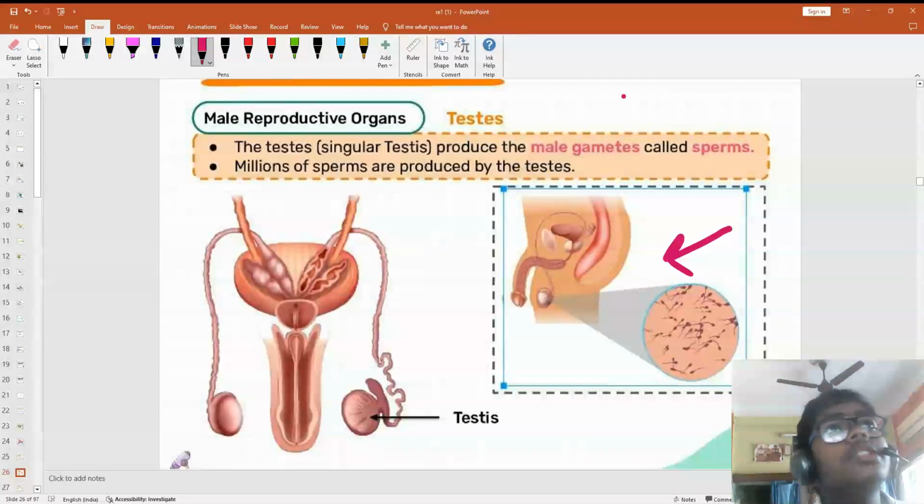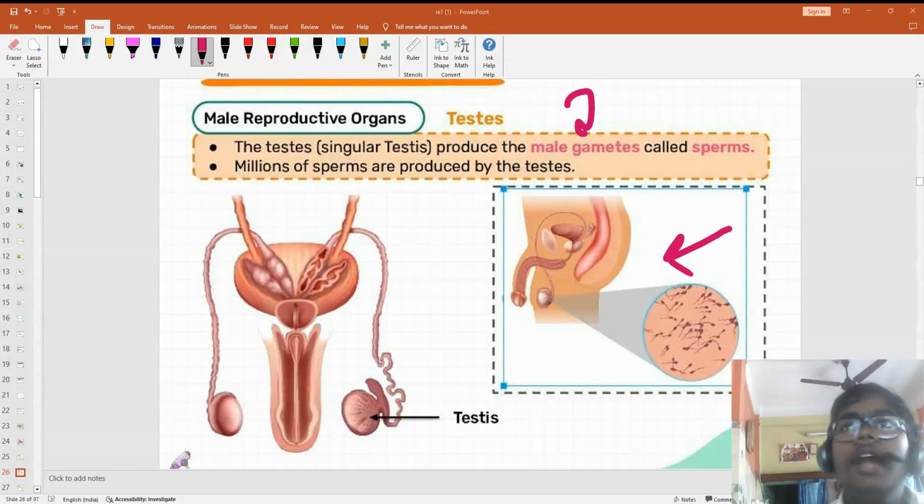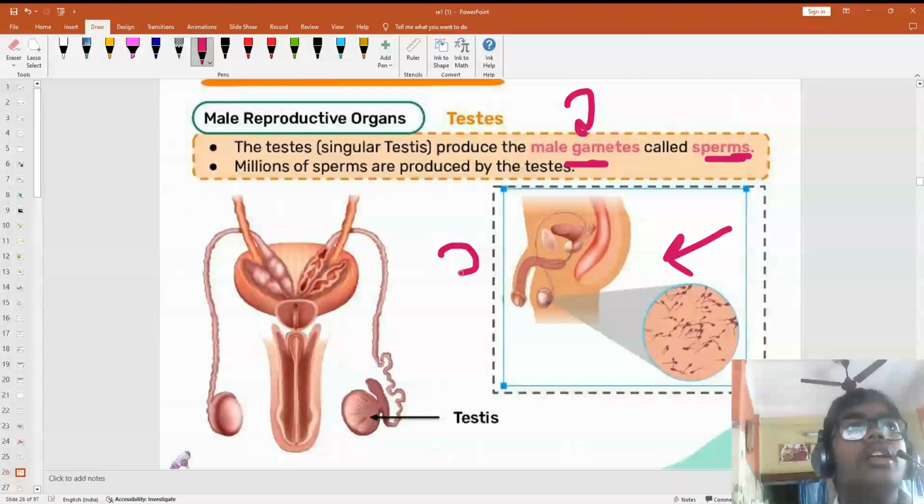Testis produces male gametes, or sperm. Understand? They are called sperm. How are they structured? Draw a head, draw a tail like this. This is a sperm.